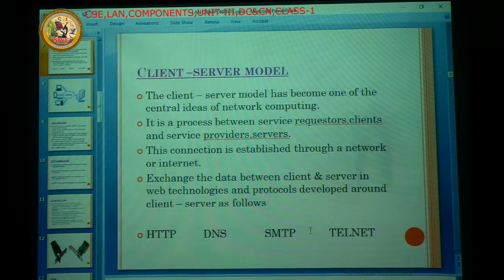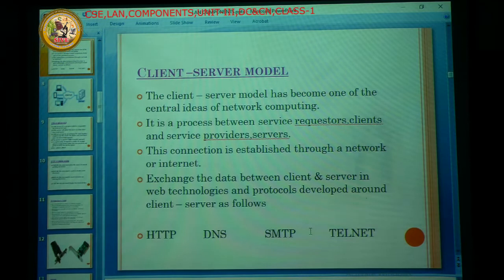Whatever networks exist, whatever LAN segments exist, all the computers connected together are dependent upon one system. That system is nothing but the server system. This server system is highly configured compared to the clients, because the clients always give requests to the server and the server always gives the response to the clients.